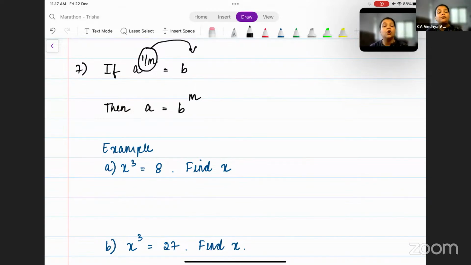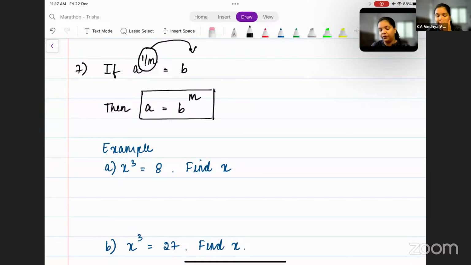Remember this: when you shift the power from one side of the equality to the other, from the left hand to right hand or right hand to left hand, the power becomes the reciprocal of itself, which means 1 by m will become m. So this can also be written as a is equal to b to the power m.